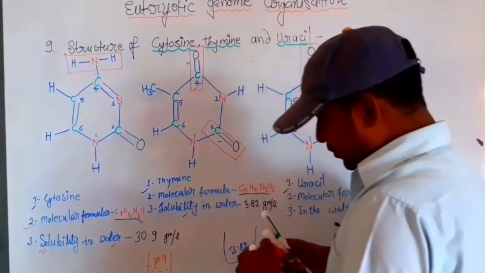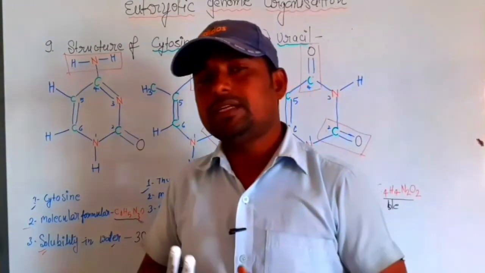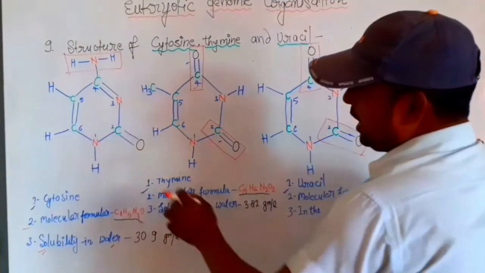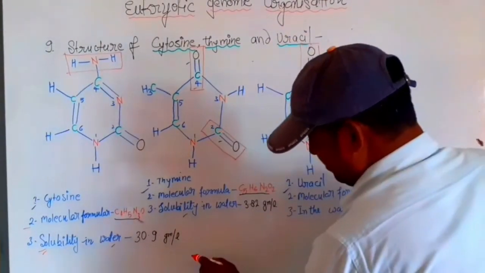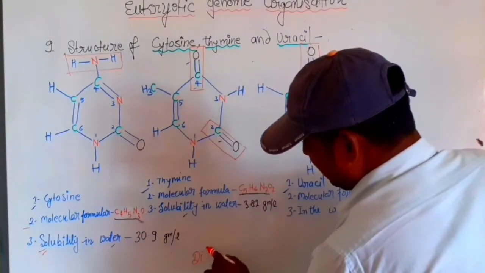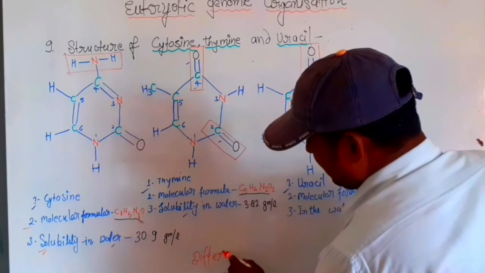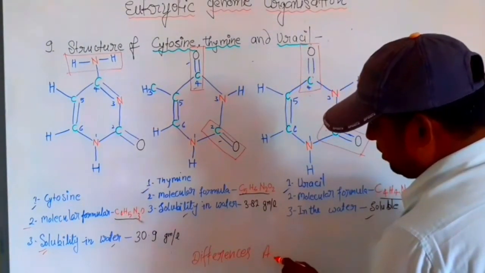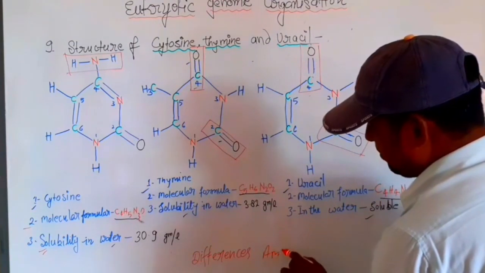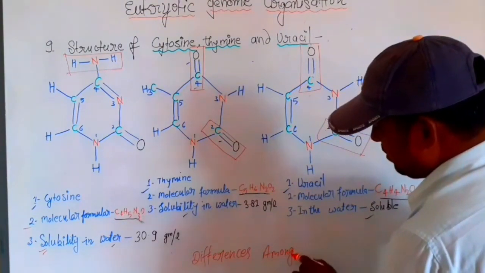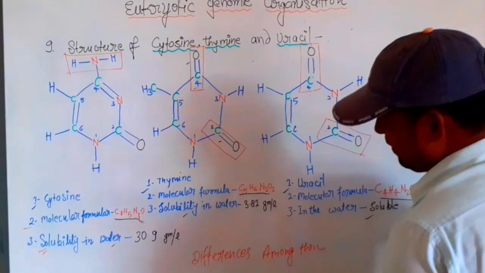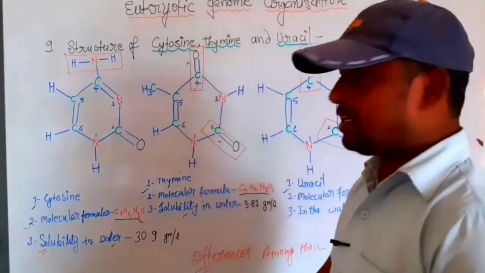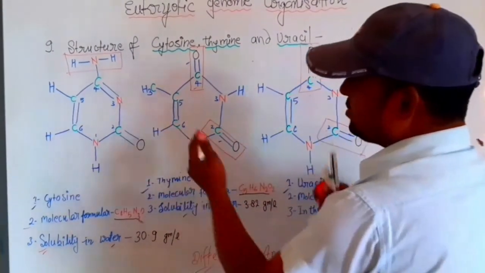So you can find yourself all three differences among them. Write down the similarities and differences.